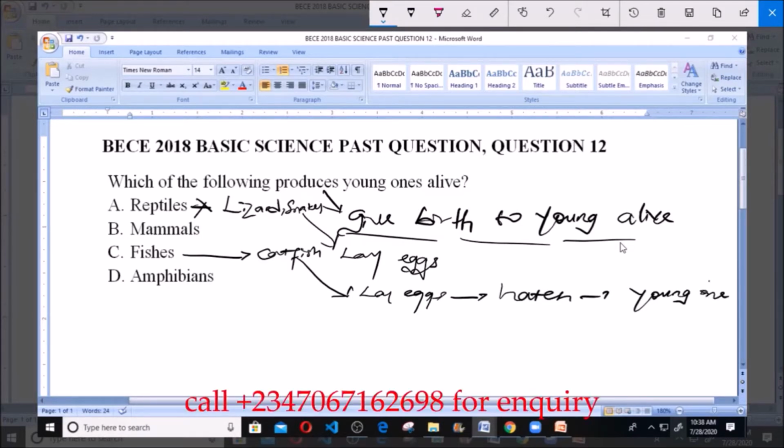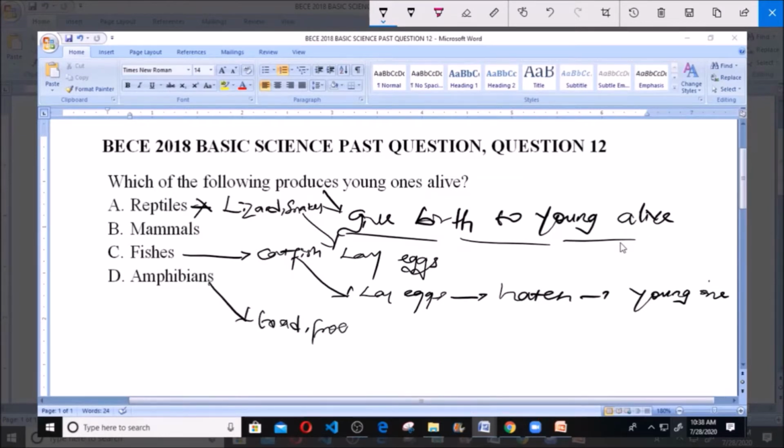Then you have the amphibians. Amphibians here simply refers to the toad, the frog. All these are amphibians. Amphibians also do not give birth to the young one alive. They simply lay eggs, and when this egg becomes fertilized, it will hatch to give rise to the young one.